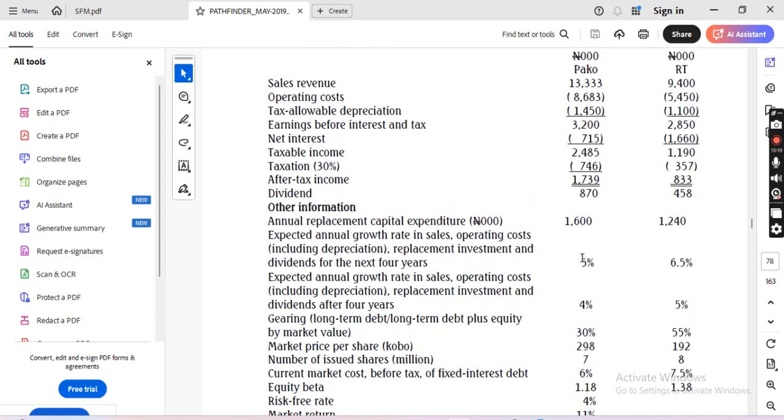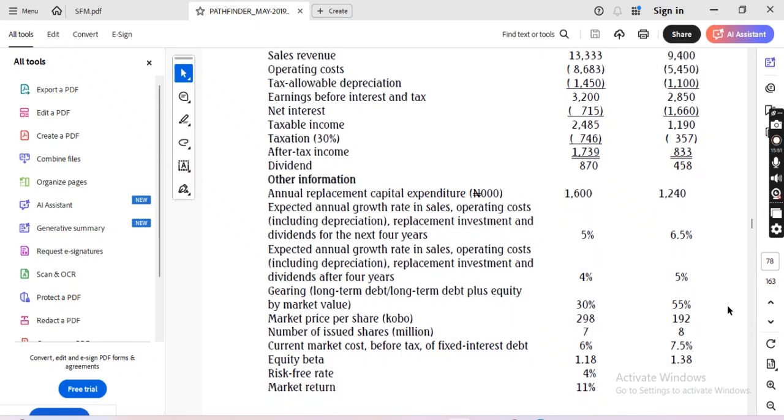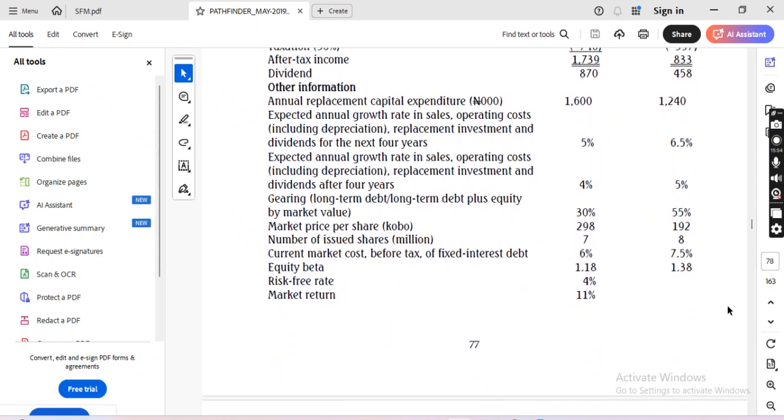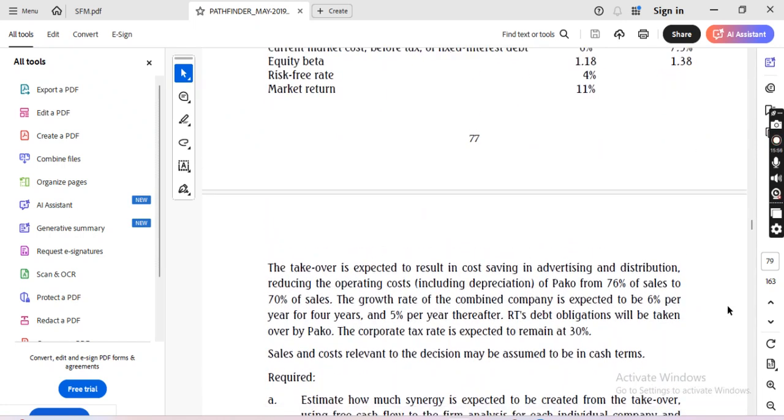And what you are going to unlock is these things given to us. So we increase our sales, right? Sales replacement by 5%, 6.5%. Then when you are done with your free cash flow to equity, you do your thereafter, which is the infinity. You increase by 4% and 5%. Don't forget, since it is free cash flow to the firm, you need to calculate the weighted average cost of capital for each of the company, right?